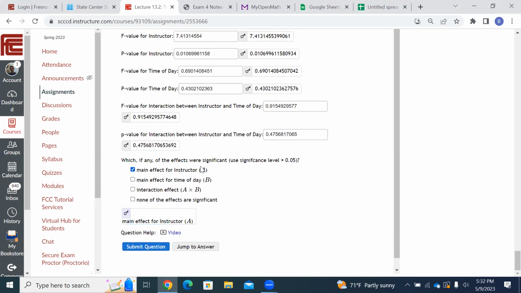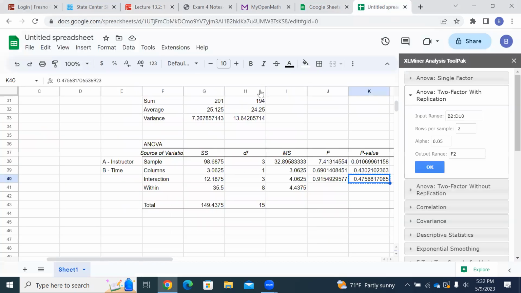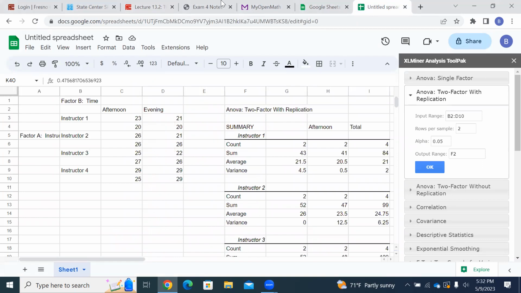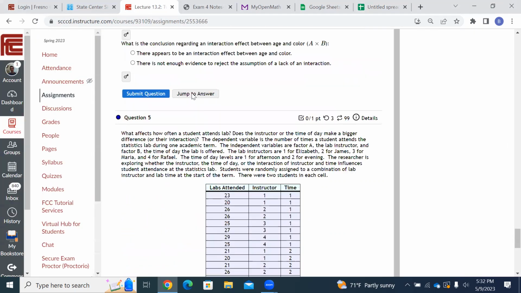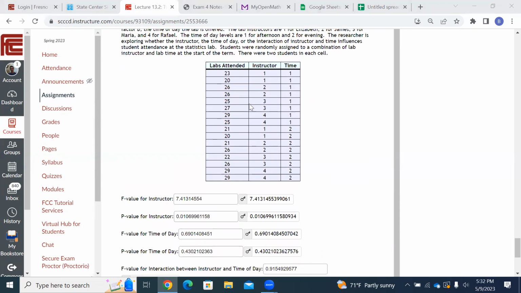So mine was A. And so the trick was making your Google Sheet like that. They were giving this table in a form that didn't really work very well. We had to break it up. So again, how did I do it?